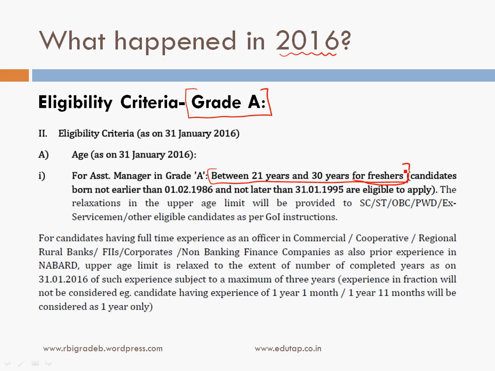This is important: this age is for freshers, and for candidates having full-time experience as an officer in commercial, cooperative or RRB, FIIs, corporates, non-banking finance companies, the upper age limit is relaxable to the extent of the number of completed years as on the given date. So for freshers the age limit was 21 to 30 years, but for candidates having full-time experience in any of these organizations, the upper age limit is relaxable.